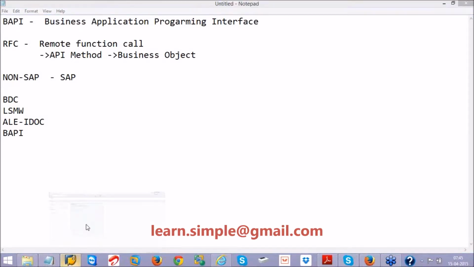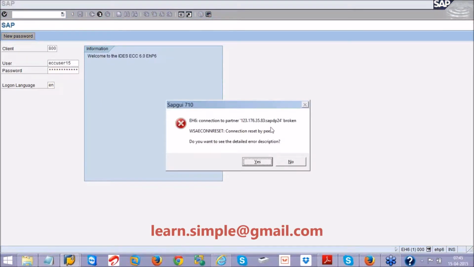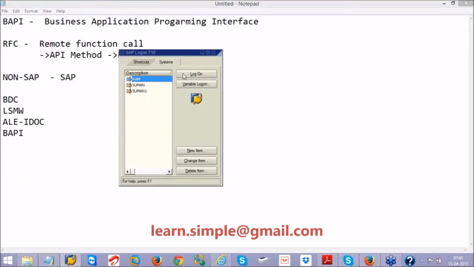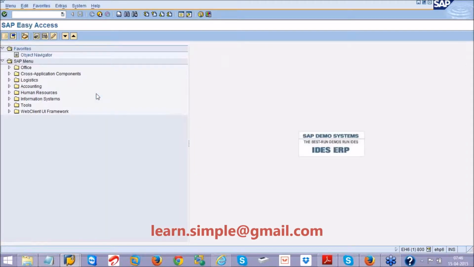I'll log into SAP to show you what BAPIs are already provided by standard SAP. When you want to look at what BAPIs we have, go to the transaction BAPI.